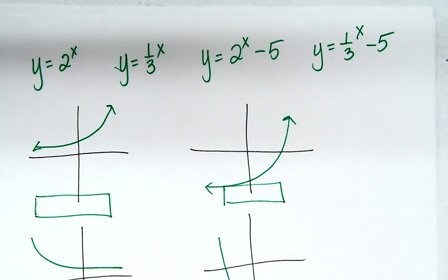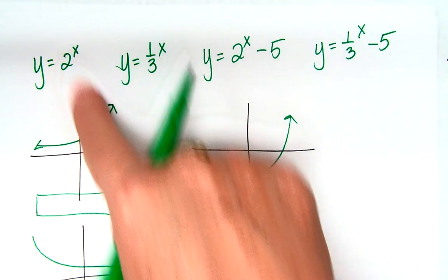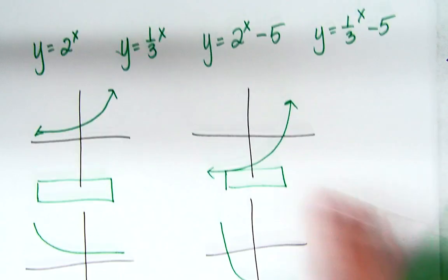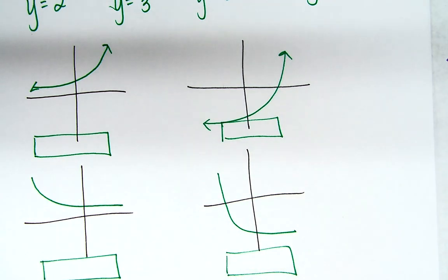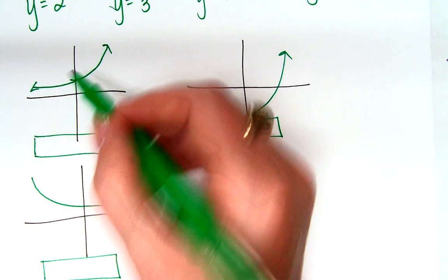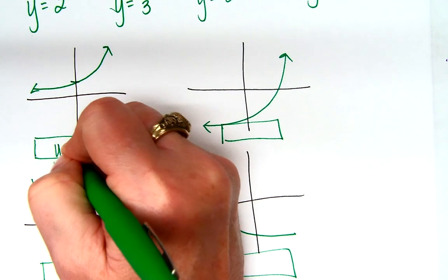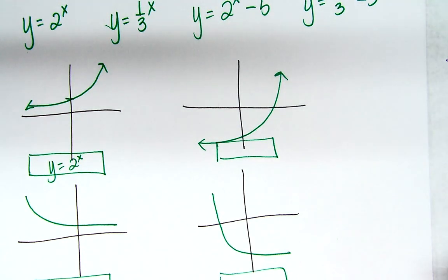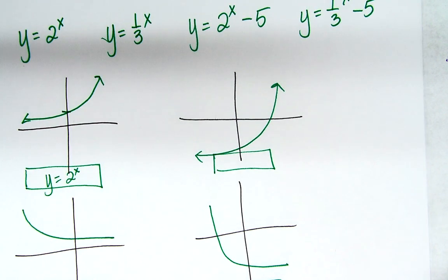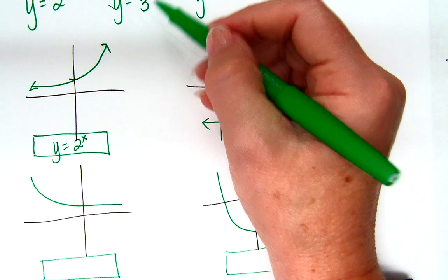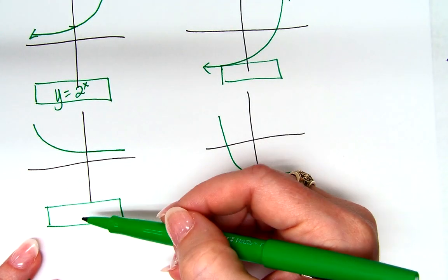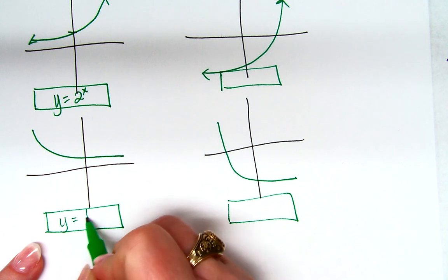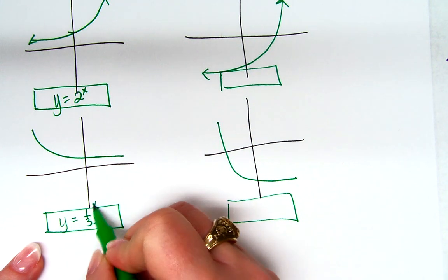And you have to match. You have to click on this and drag it to one of these boxes where it goes. Where is this one going to go? Of these 4 graphs, where is it going to go? Because it's growth and it's right here at 1, isn't it? So isn't that going to be y equals 2 to the x? Okay. What about the second one or third one or fourth one? What goes where? So do you think this one right here goes down here? Yeah. So y equals 1/3 to the x, right?